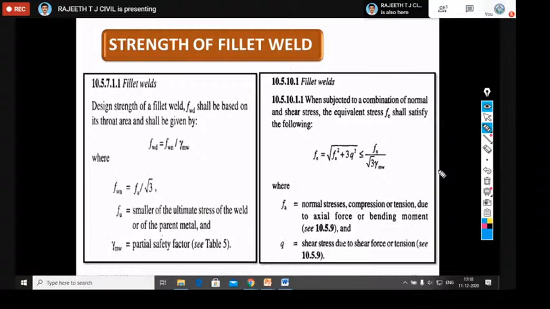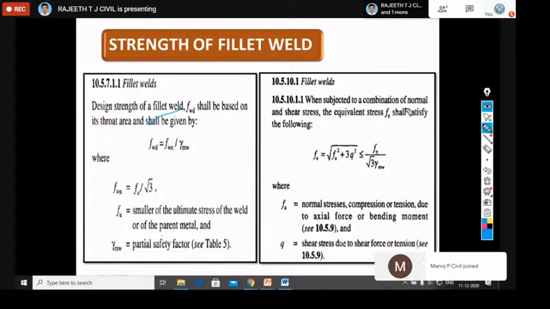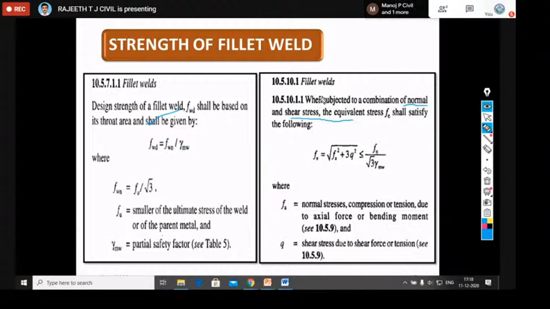In the similar way, this is when the load is acting concentrically. When only axial force is acting like that, and you are getting normal and shear stresses on the fillet welds, how do we calculate the equivalent stress? According to the code, equivalent stress equals square root of Fa square plus 3 Q square. This equivalent stress must always be less than Fu by root 3 gamma MW, that is the design strength of the weld.